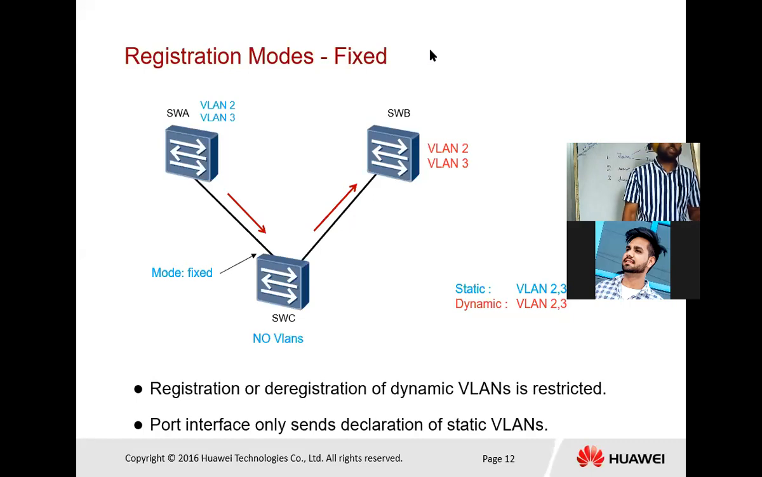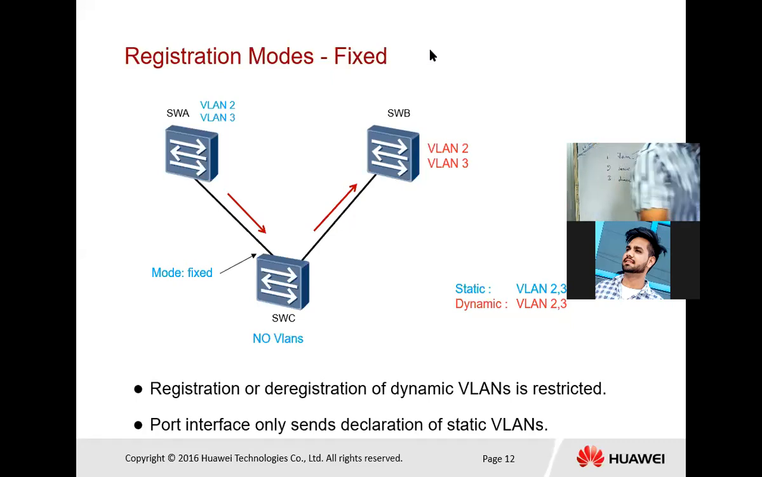Next one is registration mode fixed. Fixed means registration or deregistration of dynamic VLAN is restricted. So the port interface only sends declaration of static VLAN. Suppose in the given diagram switch A is assigned as fixed mode, it will send traffic to switch C. And if C is normal, then it will forward it as dynamic to switch B.